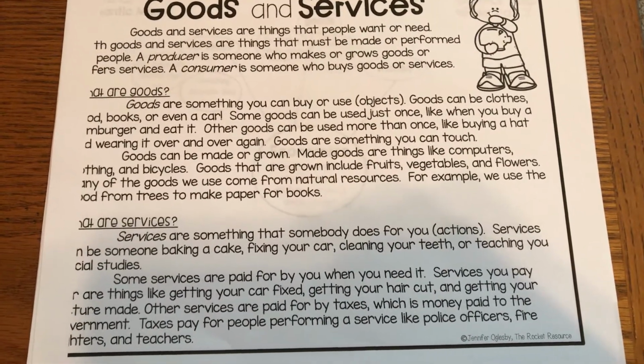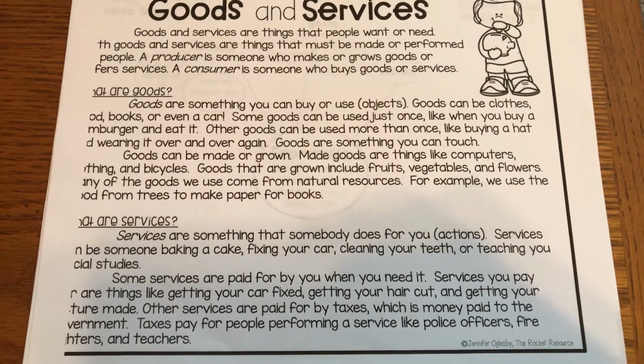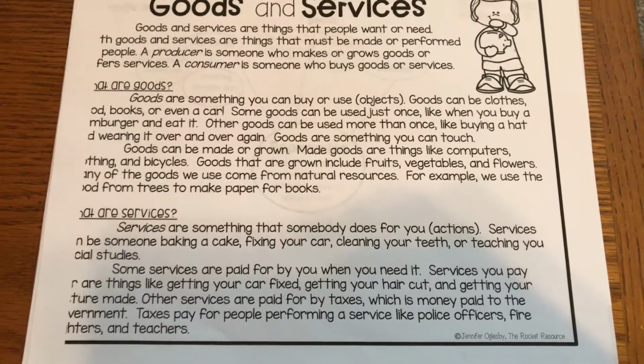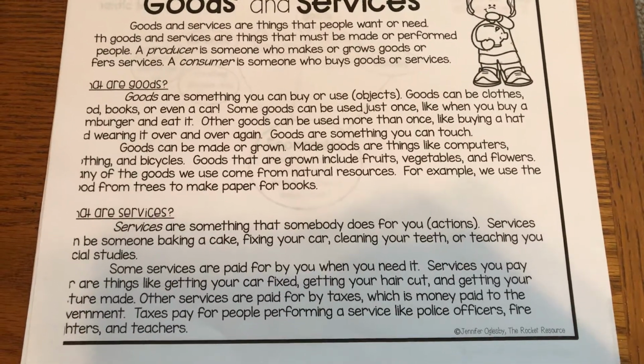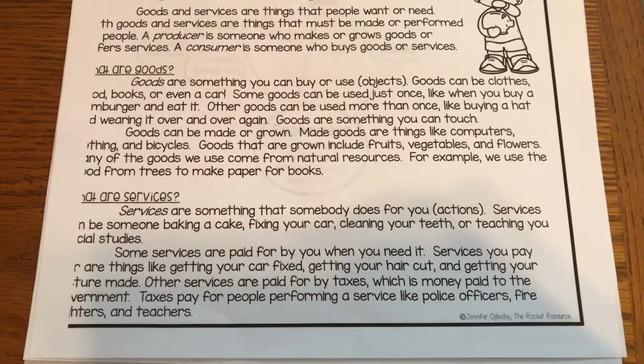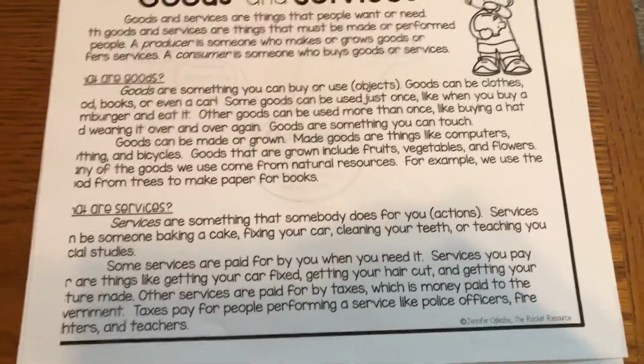Made goods are things like computers, bicycles. Goods that are grown include fruits, vegetables, and flowers. Any of the goods that come from natural resources. For example, we use the wood from trees to make paper for books.